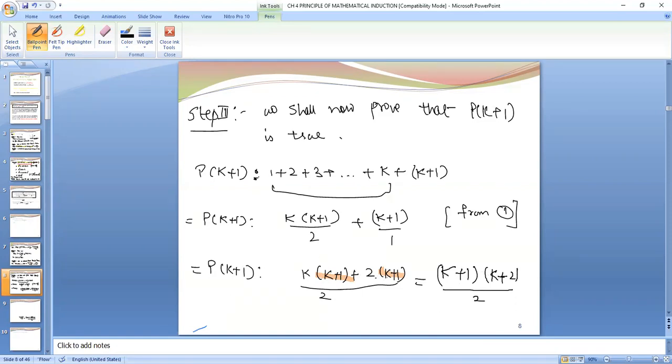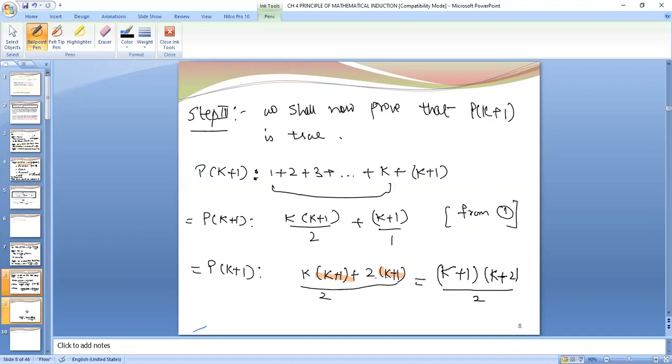So pk plus 1 is the first k terms plus the k plus 1th term. Put the value of k terms, which is k into k plus 1 by 2, plus this k plus 1. Now I have taken the LCM 2. This term is k into k plus 1 plus 2 times k plus 1. K plus 1 I have taken common, and in the second bracket I am having k plus 2 upon 2.